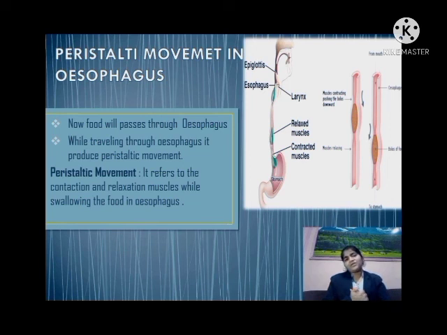Now the food will pass through the esophagus, because the mouth is connected to the esophagus or food pipe. While traveling through the esophagus, it will produce a peristaltic movement. Now what is this peristaltic movement? It is nothing but the contraction and relaxation of our muscles by swallowing of the food, as we can see in the picture also. When we take in the food, the muscles of the esophagus contract and then relax when we swallow the food. Not only in our esophagus, but also in the small intestine, stomach and large intestine, peristaltic movement occurs.